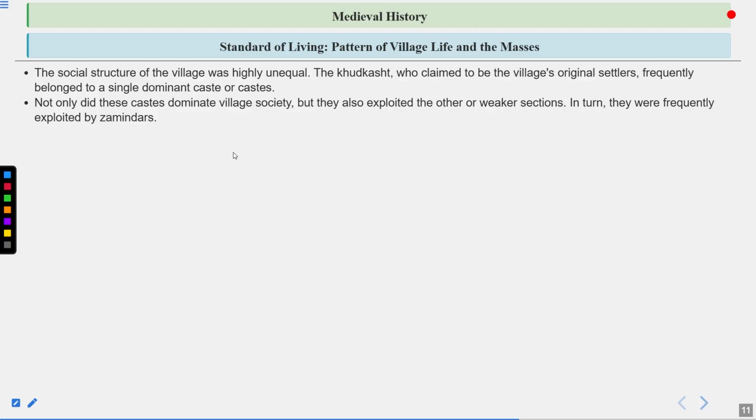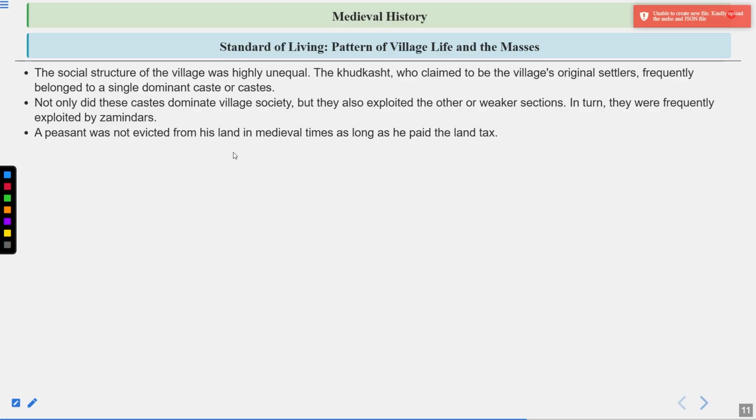Not only did these castes dominate village society, but they also exploited the weaker sections. In turn, they were frequently exploited by zamindars. So the upper caste was exploiting the lower caste, and they were all being exploited by the zamindars. That was a common thing in that society.